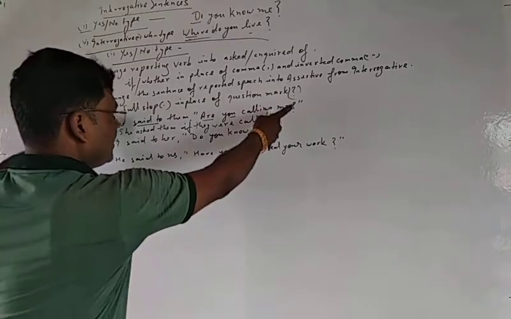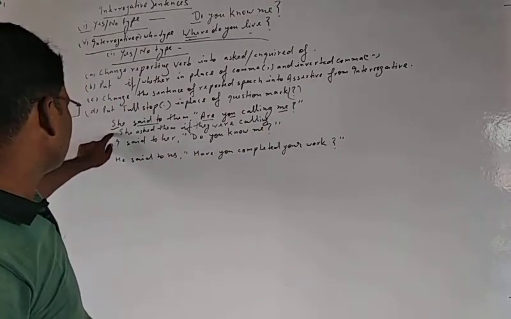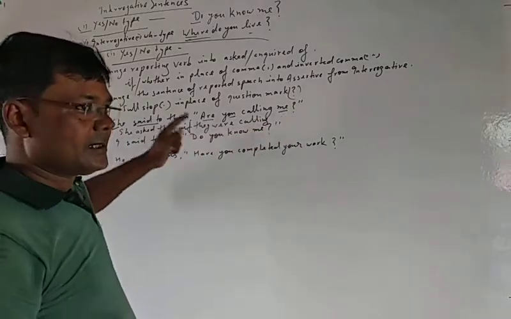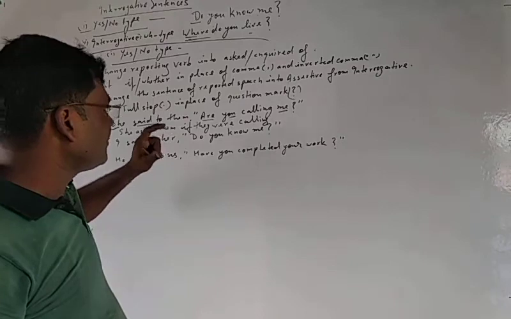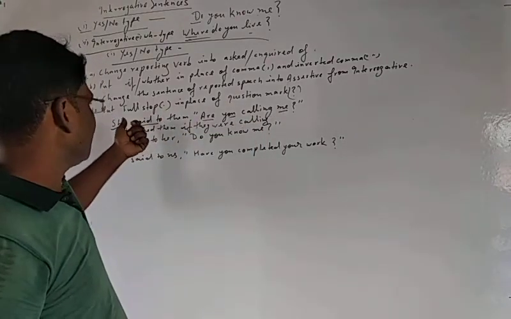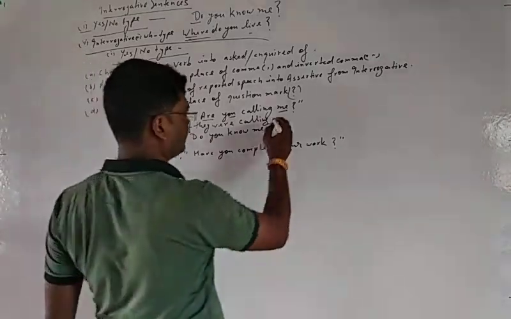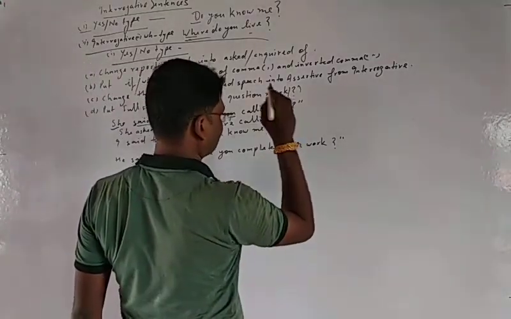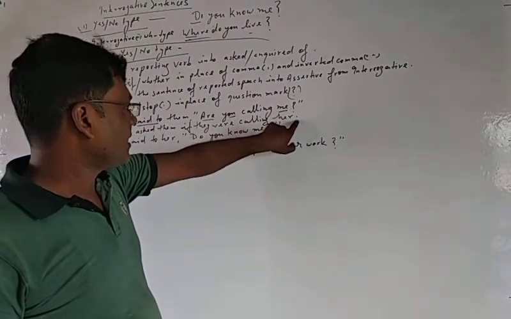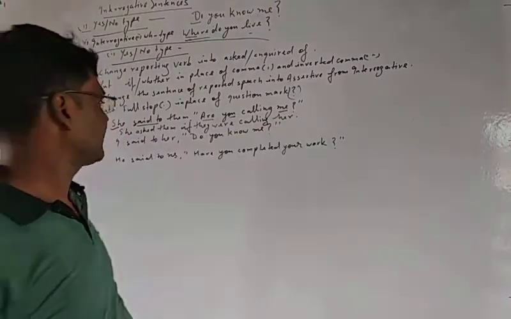So "me" will be changed into "she", but not into "she", because "she" is here in nominative case and "me" is here in objective case. Then what should we do? We should put the objective case of "she", and the objective case of "she" is "her". That is all. Here, a full stop is used in place of the question mark.